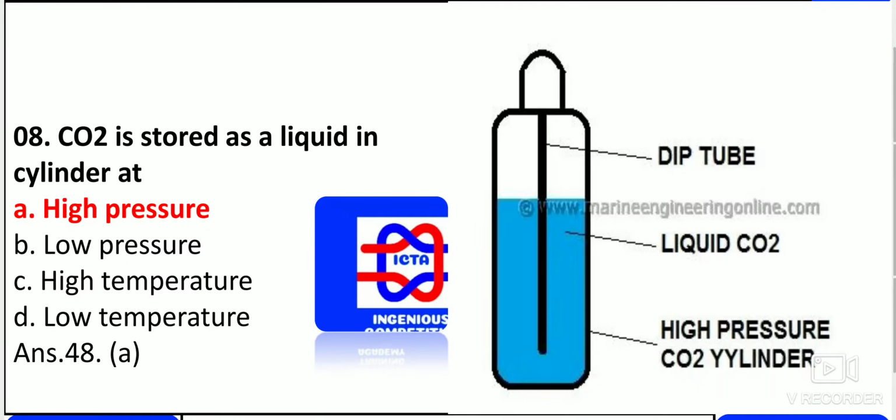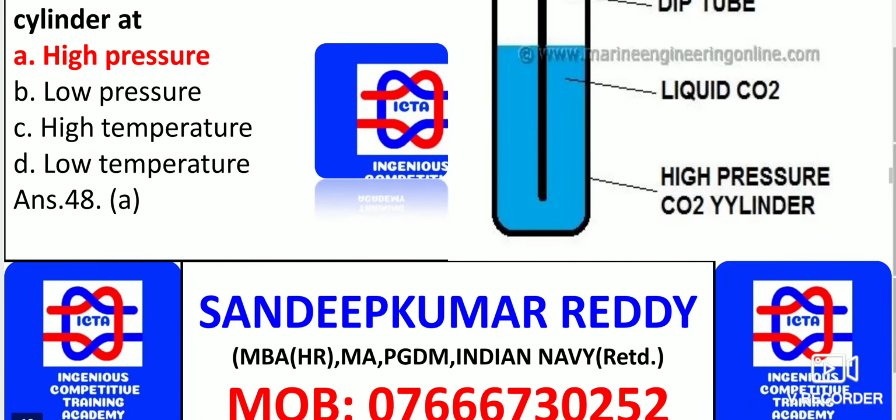Now, carbon dioxide is stored as a liquid in a cylinder at high pressure. As we saw with the cylinder in the previous slide, it is stored in the form of liquid with high pressure. As you can see, the liquid carbon dioxide has a tube inside it. That dip tube exists in the carbon dioxide cylinder, but it is highly pressurized.